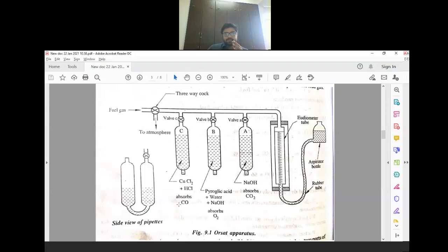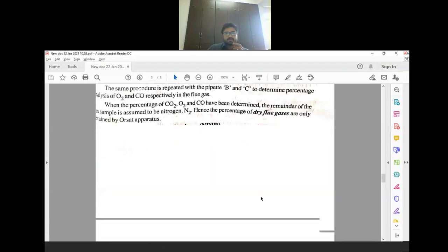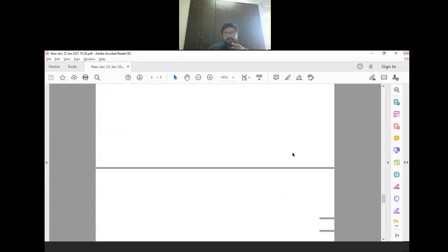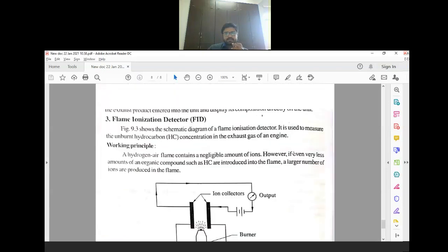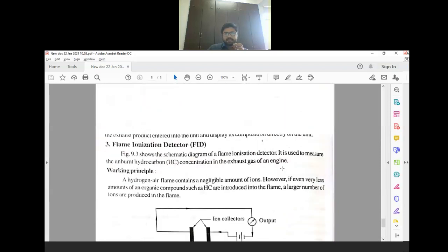Here you can see CO, O2 and CO2. This method is for CO and CO2. Here also we haven't included H2O, and this method is specifically for hydrocarbons. Clear? So we haven't included H2O in any of the methods.